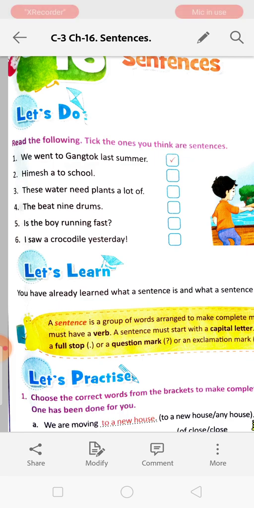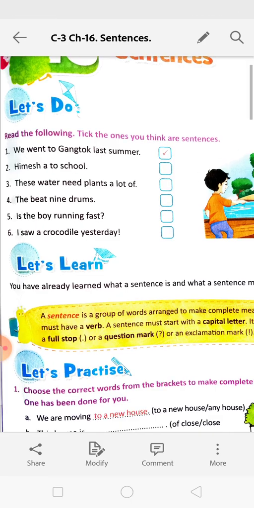Is the boy running first? Yes, it is a question. Okay, next. I saw a crocodile yesterday. It is also a complete sentence. It is an exclamatory sentence.